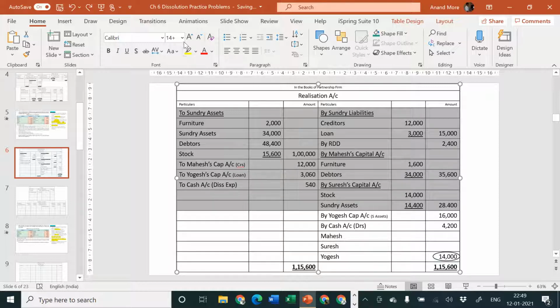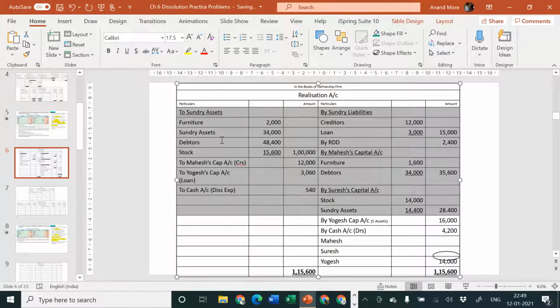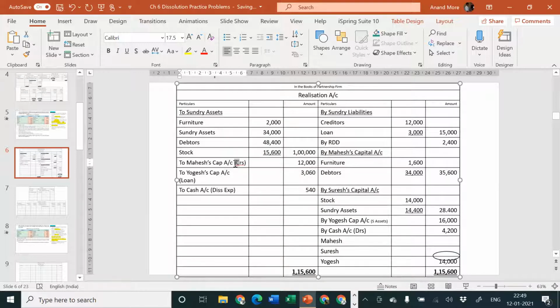Yeah, this I'll consider as 17.5, okay, and this I'll consider as 14, no problem. This one also 14, no problem.